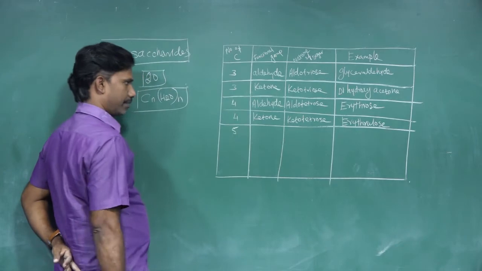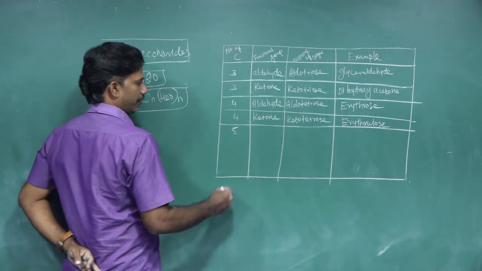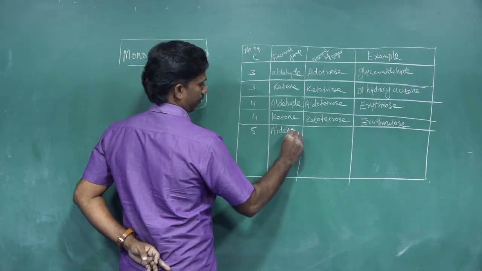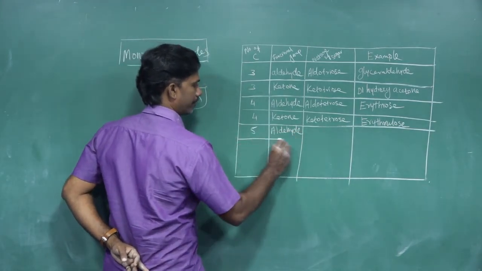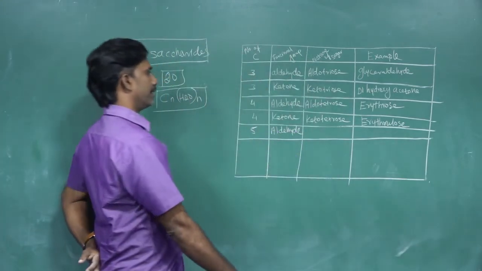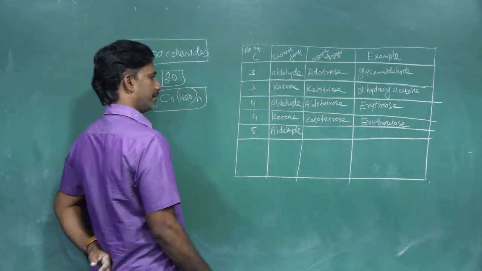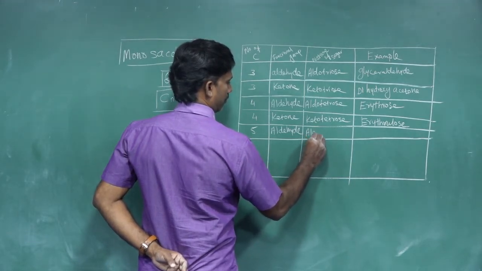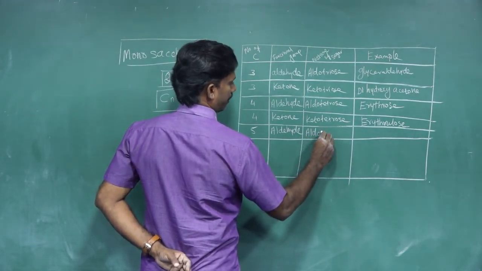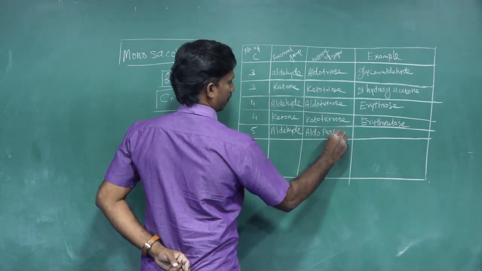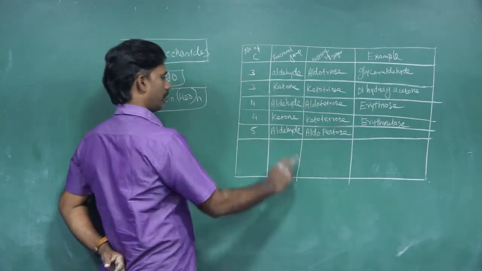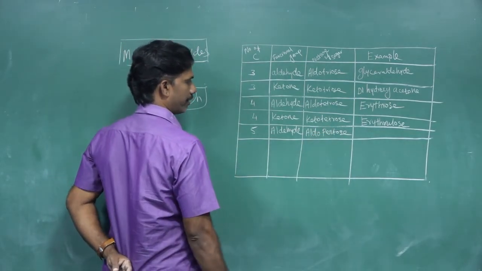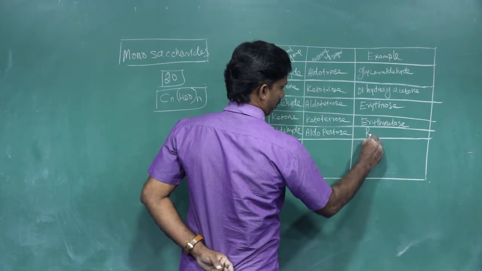Then in the same way, five carbons. Five carbons and aldehyde is aldopentose. Aldo for aldehyde, pento for five carbons, pentose. For example, ribose.